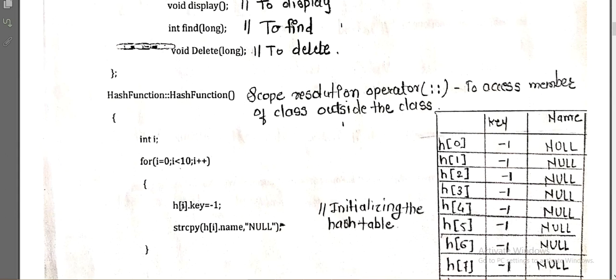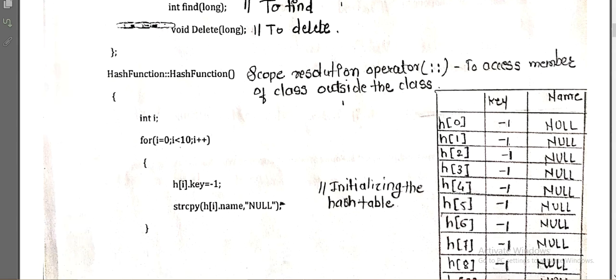We are going to assign for every field, means h[i].key, and here h[i].key means h[0].key, h[1].key, h[2].key, likewise. So at every place we can see that we are inserting -1. With that we are also copying one string, that is null, to the location of h[0].name, h[1].name, h[2].name, likewise.